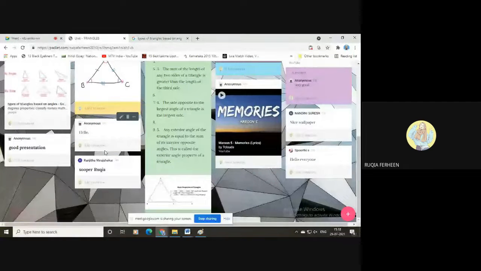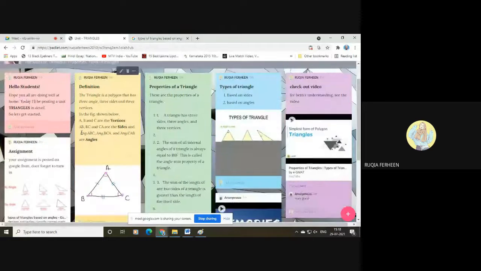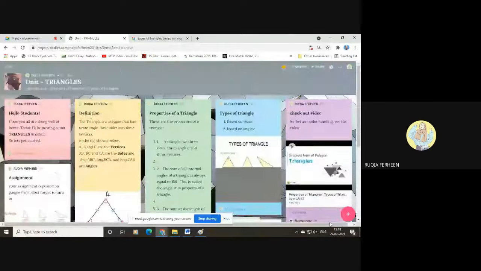Okay, thank you. Now we'll proceed with the next option which was available there. Since we have created a wall, now we'll go to the grid option, sorry, the stream option, the second one. It will automatically save. You don't have to save it manually. If your computer shuts down due to power loss, it will automatically be saved. You can just go to your account and check it out. I'll go back.